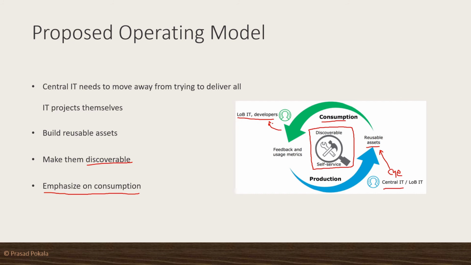So in this new operating model, IT changes its mindset to think about producing assets that will be consumed by others in the line of business. The assets need to be discoverable and developers need to be enabled to self-service them in projects. The most important part of this cycle is to get active feedback, right?